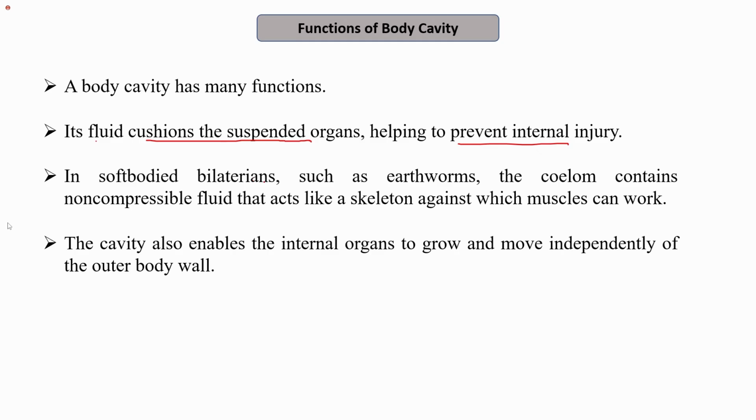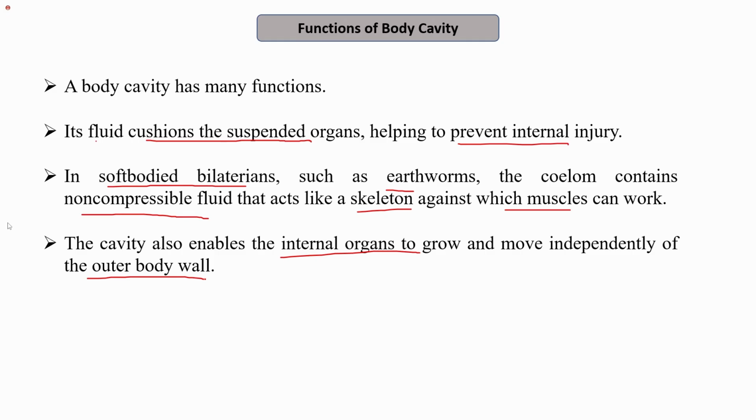In soft-bodied bilaterians such as earthworms, the coelom contains non-compressible fluid, and therefore it is hard and can act as a skeleton against which the muscles can work. This is the function of coelomic fluid in soft-bodied bilaterians. The cavity also enables the internal organs to grow and move independently of the outer body wall.